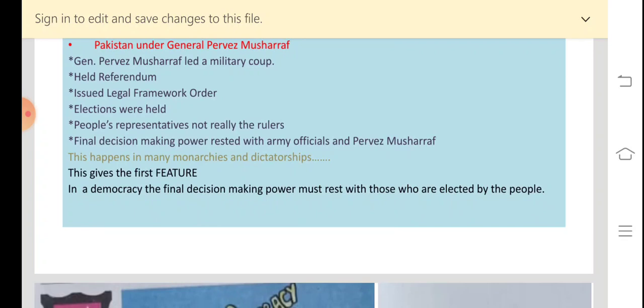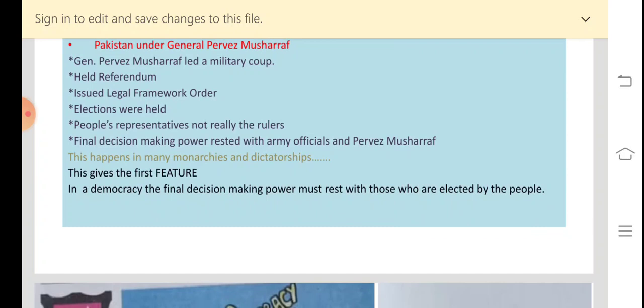Now, the people's representatives who were elected did not have the important powers. So, they were not the rulers really. Final decision making power rested with army officials and Pervez Musharraf.